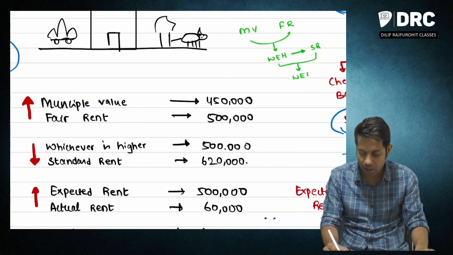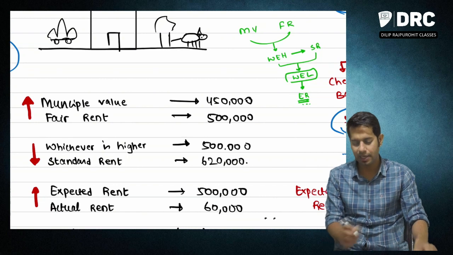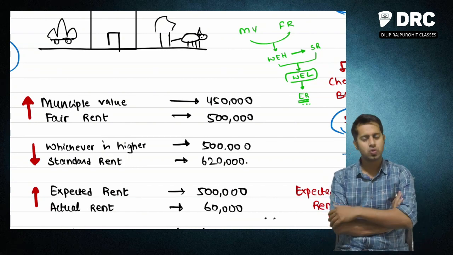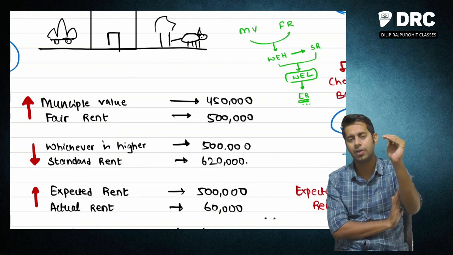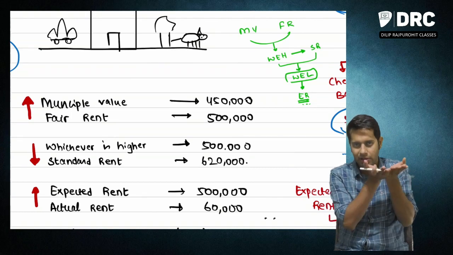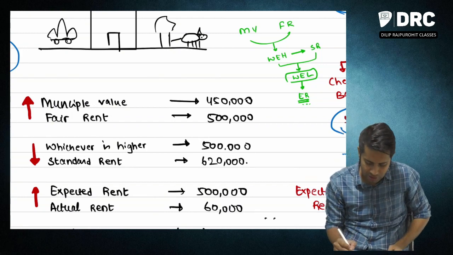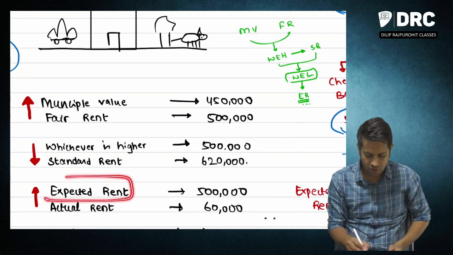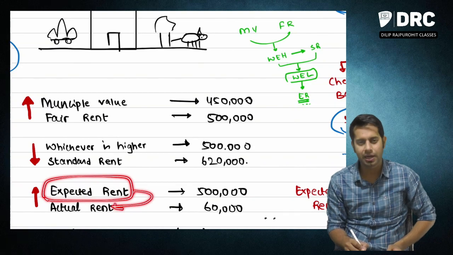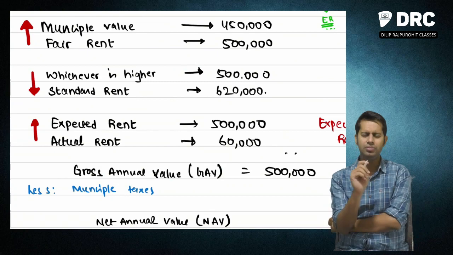Then I am going to take whichever is lower. Whatever amount I have got now, whichever is lower, that will be called my expected rent. So first compare fair rent with municipal value, take whichever is higher, compare that with standard rent, and take whichever is lower. That will be called your expected rent. Compare that expected rent with your actual rent, and you will get your GAV, or gross annual value.